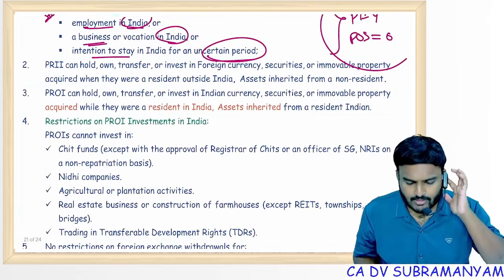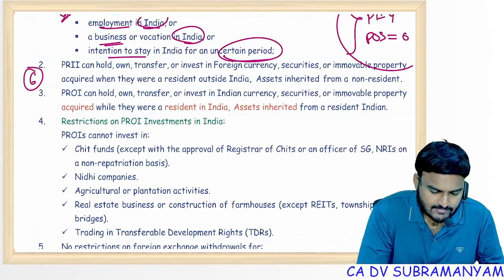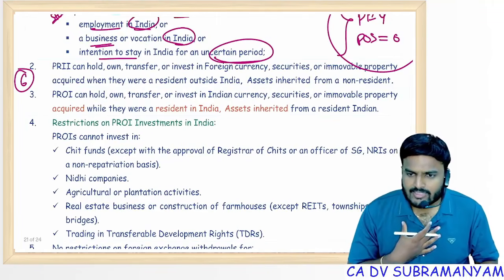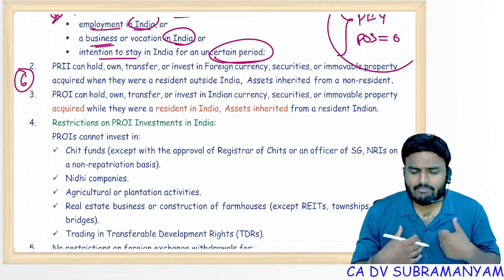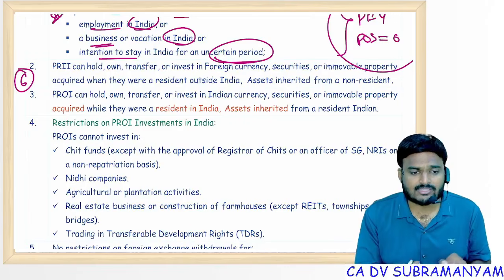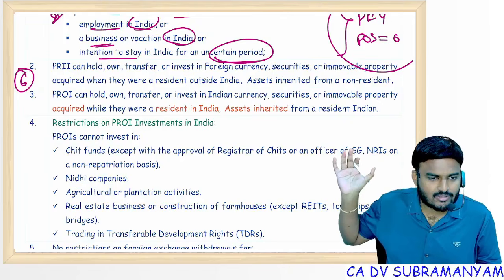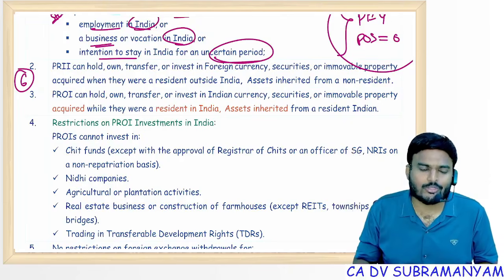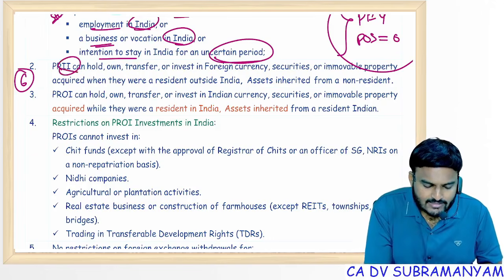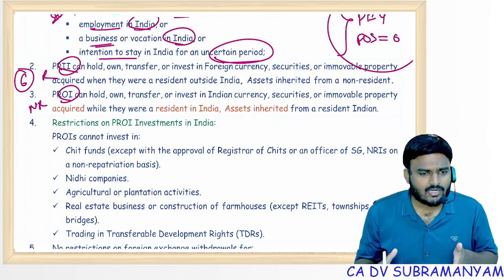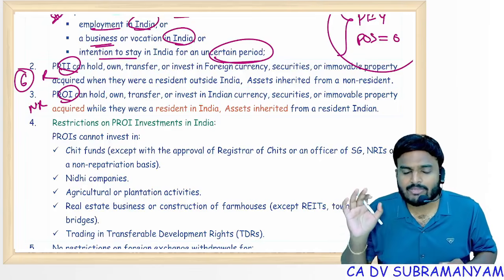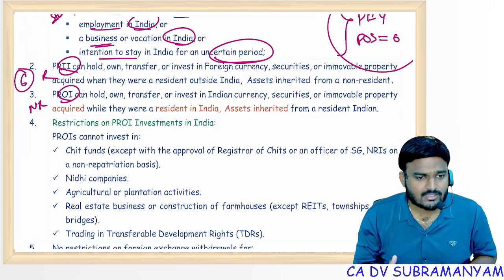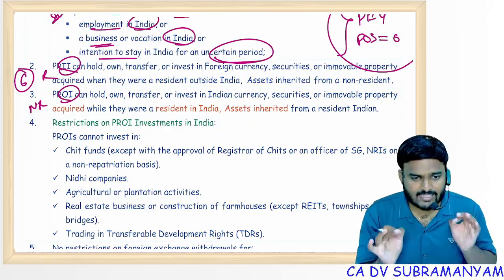Next, Section 6. I'm a non-resident. I had properties outside India, but when I came to India with an intention to stay in India, I became resident. What about my assets outside India? Should I sell them? No, I can continue to hold them. Similarly, I'm a resident and I acquired some properties in India. Now I'm leaving India to stay outside India for an uncertain period, and I'll be treated as non-resident. Should I sell Indian assets? No, not required. Exemptions. Clear?